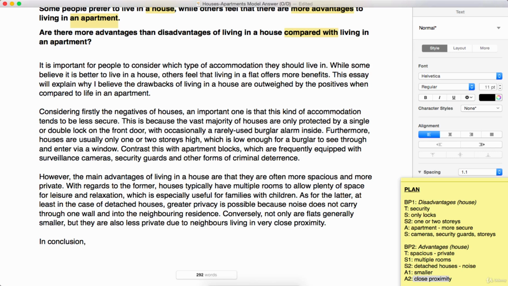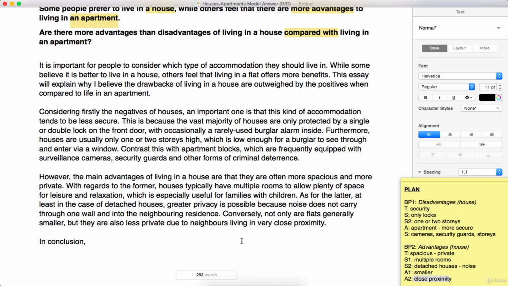Then we want to make sure that we are addressing 4 elements, like we mentioned in the introduction. This essay is really composed of 4 parts. The primary parts are the advantages and disadvantages of living in a house, but we do need to also talk about the advantages and disadvantages of living in a flat. Fortunately, as we talked about earlier, the advantage of living in a flat is the disadvantage of living in a house, and vice versa. So you don't really need to explicitly talk about each separate part, but we can just bring out the main points that we made in each of the paragraphs.